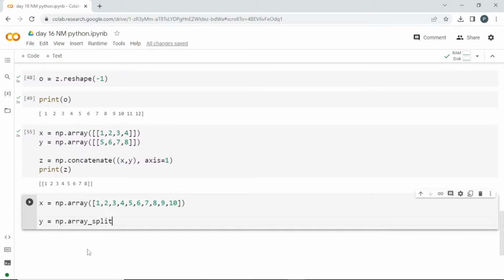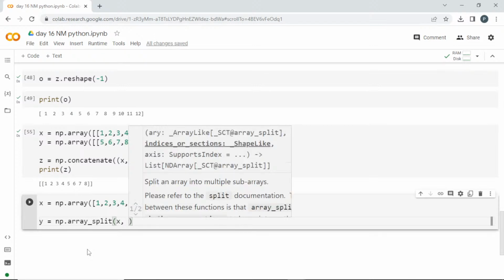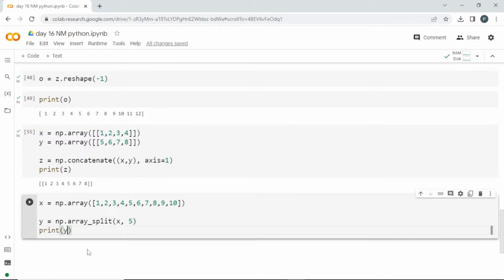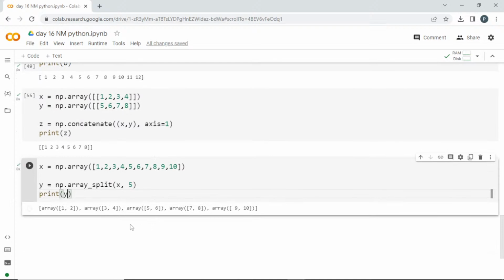Array underscore split. You pass what you are going to split, which is x, and I'll mention that I'm going to split it into 5. I'll print y. See here, it is split into different arrays. The first array has 1, 2, and then the remaining things are split. Clear, guys?